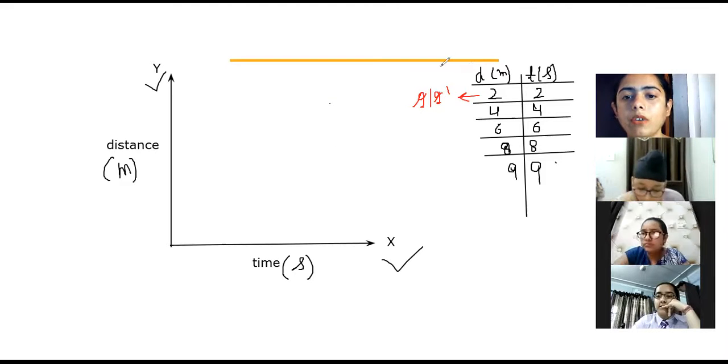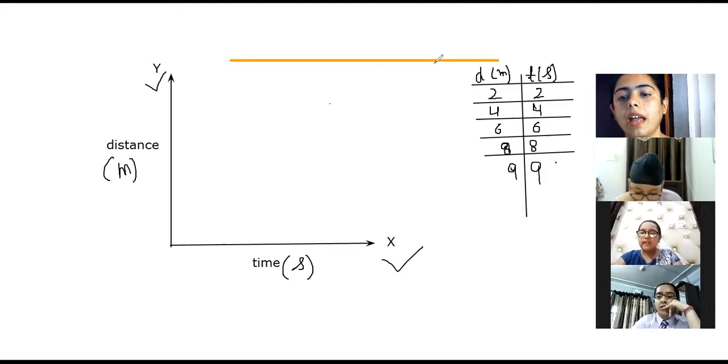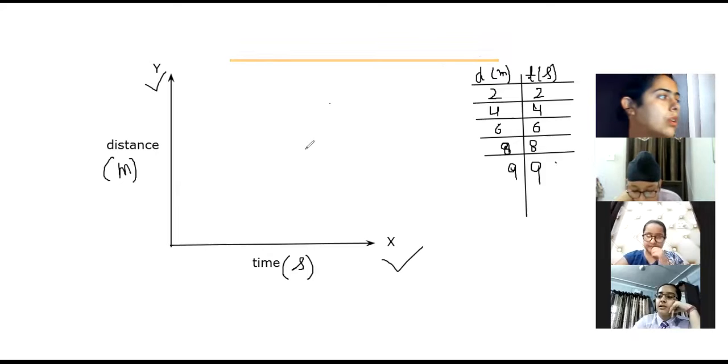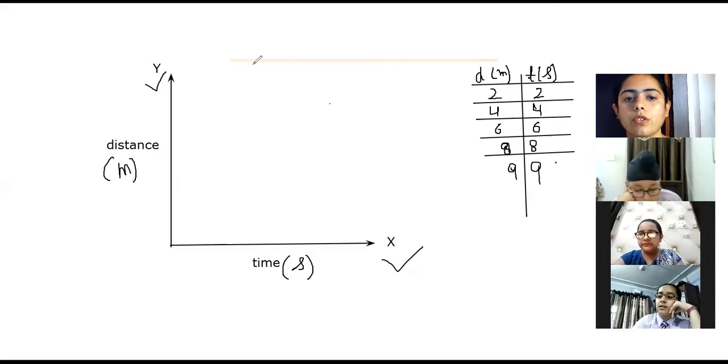Chalo. Now we have to understand how to plot the graph. Let's say the table is given to you and they say plot the distance-time graph and read the motion. Is it uniform motion or non-uniform motion? For that, first you are going to plot the graph. For that, first we will write the numbers.